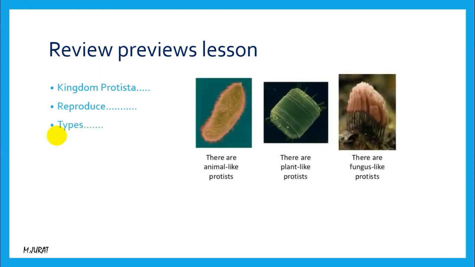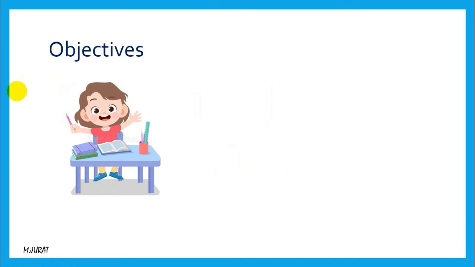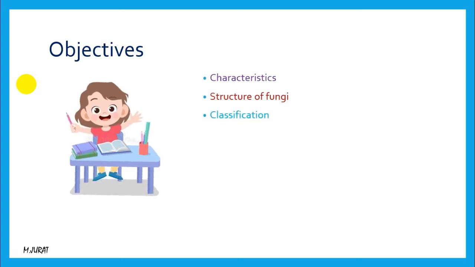And about their types, we said that there are three types of protists: animal-like protists, plant-like protists, and fungi or fungus-like protists. So let's see what we are going to learn today. Today we are going to learn about fungus or fungi, which is one of the kingdoms belonging to the domain Eukarya. First we are going to start learning about their characteristics, then about their structures, and about their classification. Be with me till the end of the lesson and learn that stuff.